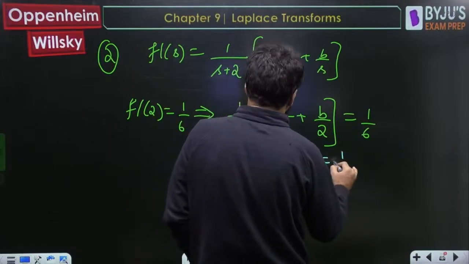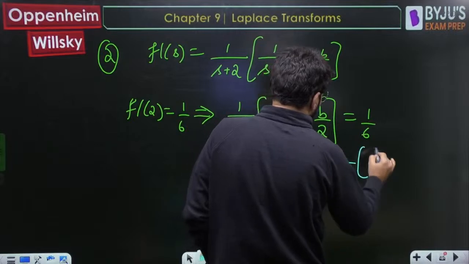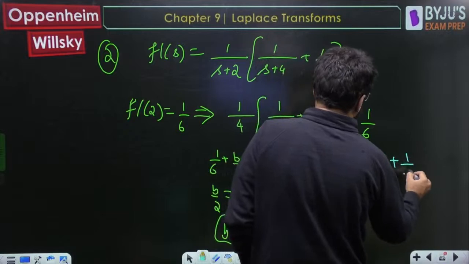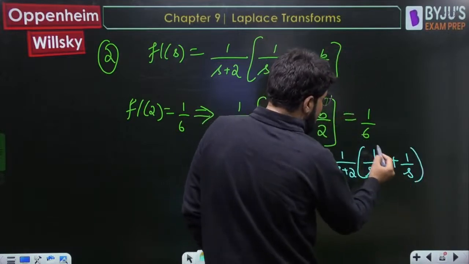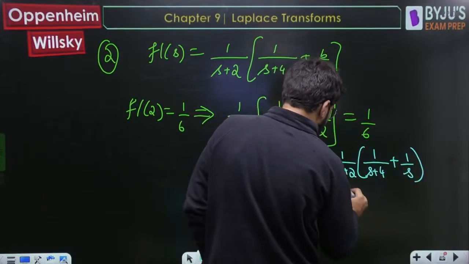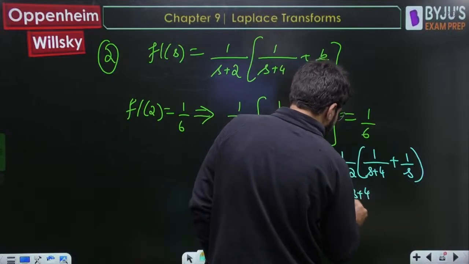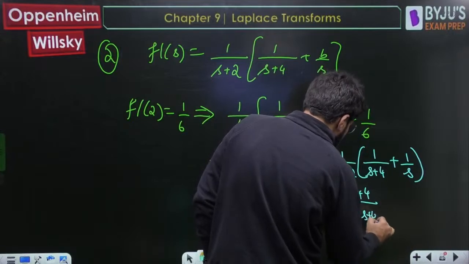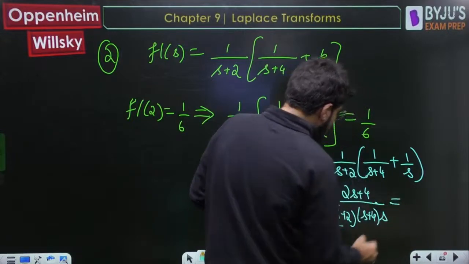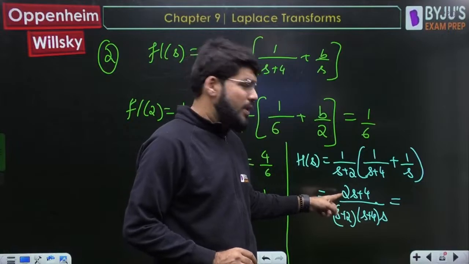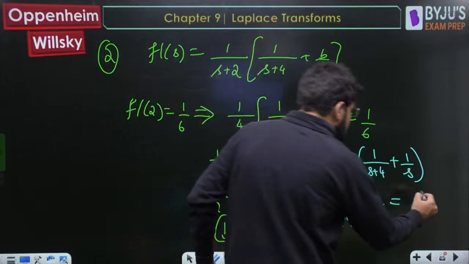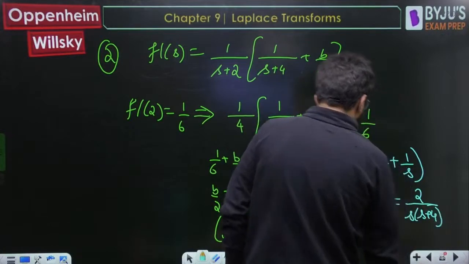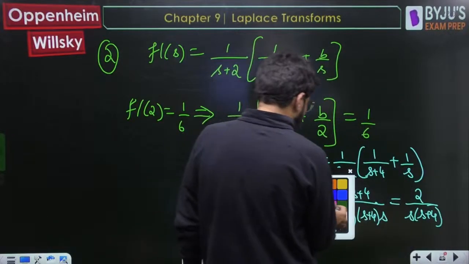then hs is nothing but 1 upon s plus 2. We will simplify a little, 1 upon s plus 4 plus b. b is 1, so plus 1 by s. Okay, so s plus 4, 2s plus 4. It actually becomes 2s plus 4 upon s plus 2 into s plus 4 into s. Okay, take the 2 common. If you take 2 common, s plus 2 will get cancelled. So you are only left with 2 by s plus 4. Right? That is your answer.